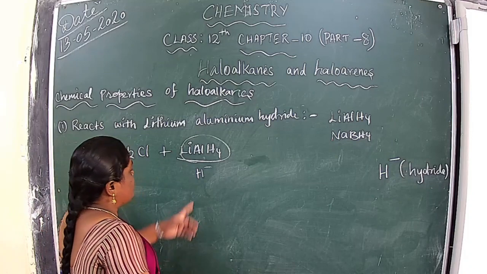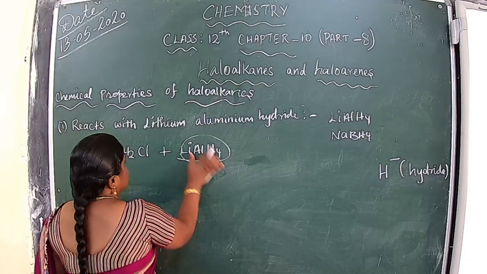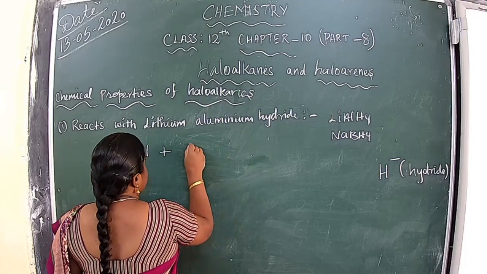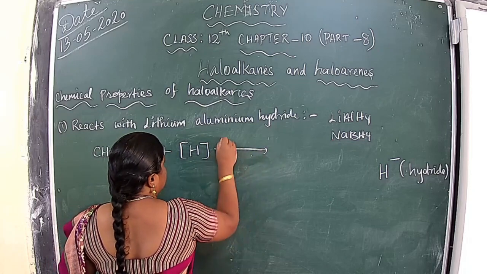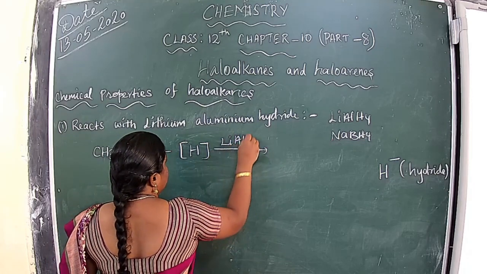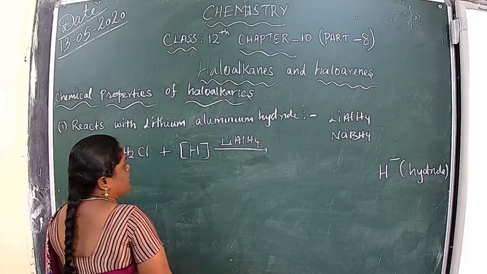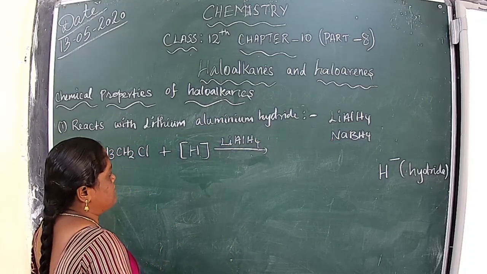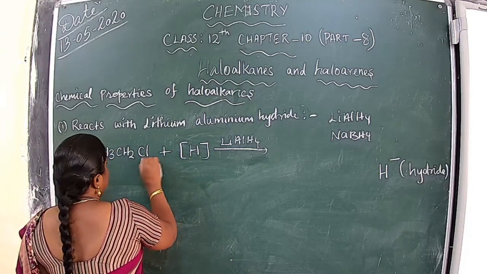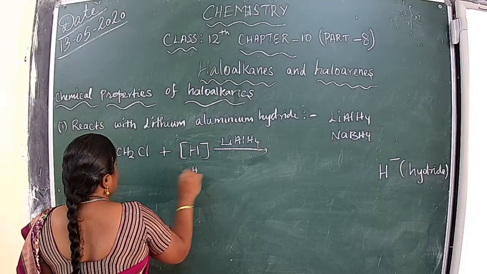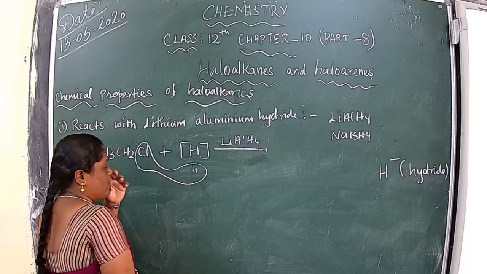It is a donor of hydride ions. So we can write the reduction like that. Lithium aluminium hydride only undergoes the reduction reaction. When there is reduction, one of the hydrogens combines with the chlorine and goes as hydrogen chloride.